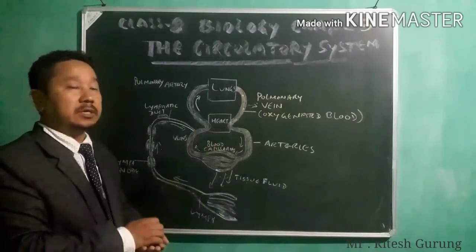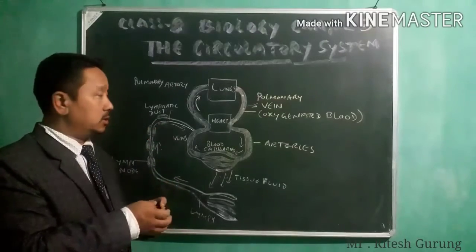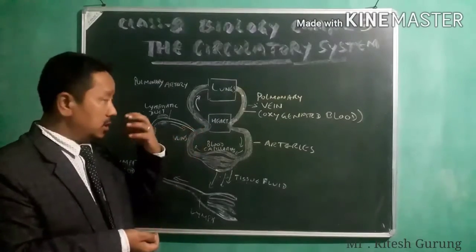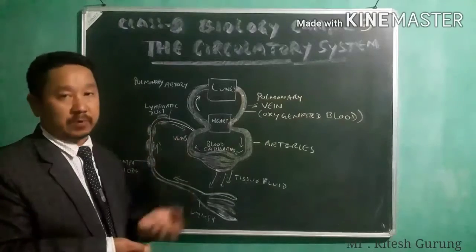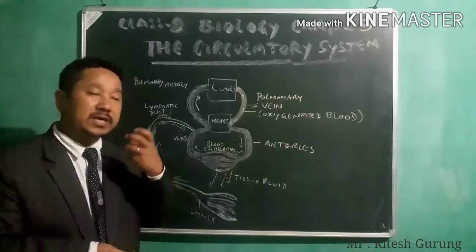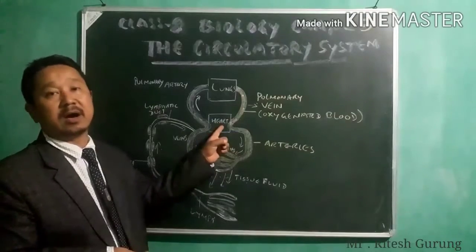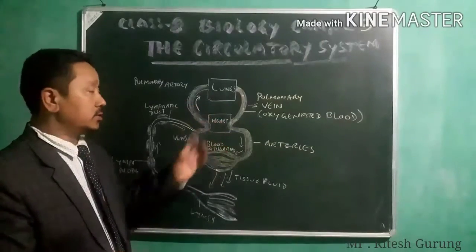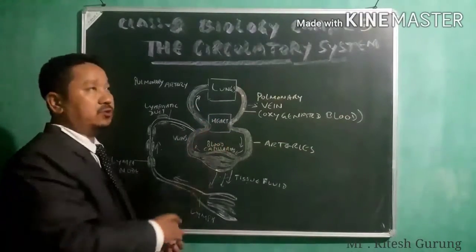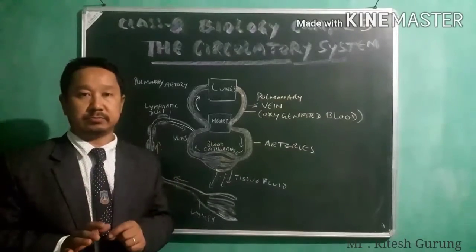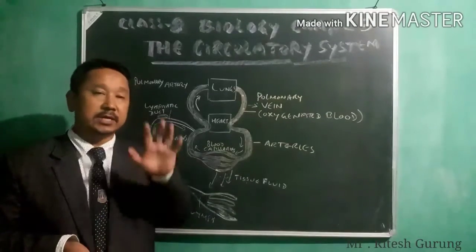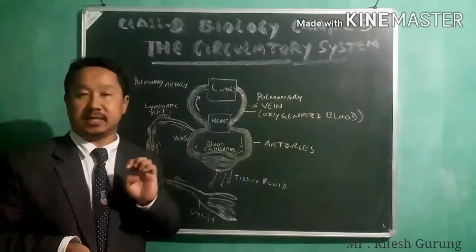In fact, the movement of the blood, or circulation of the blood, is actually regulated by the heart. Okay, so this heart actually has 4 chambers. In the case of human beings, there are 4 chambers in a heart.